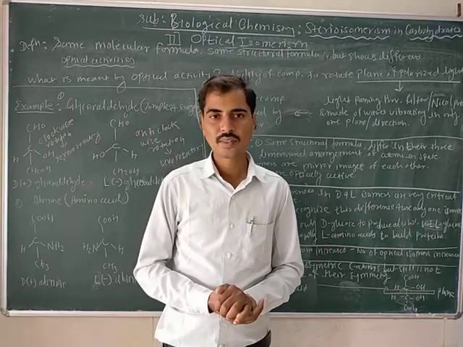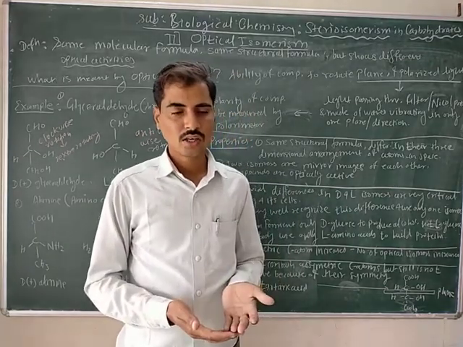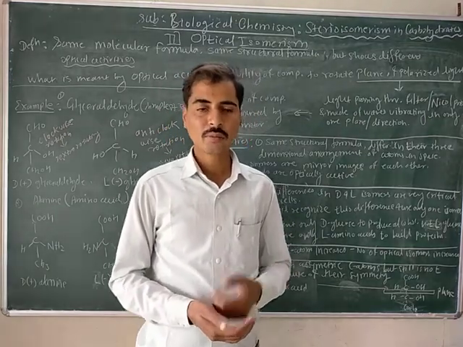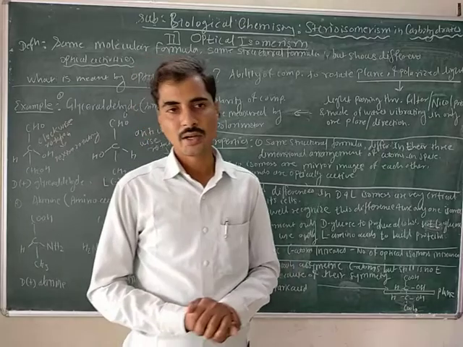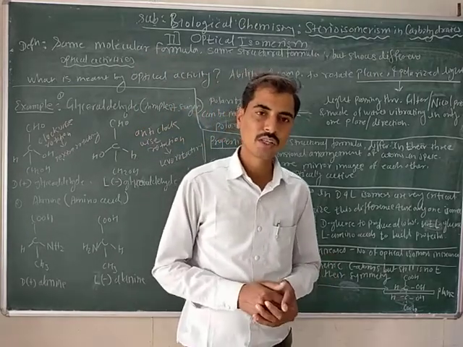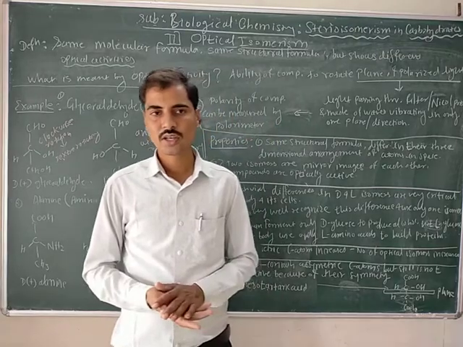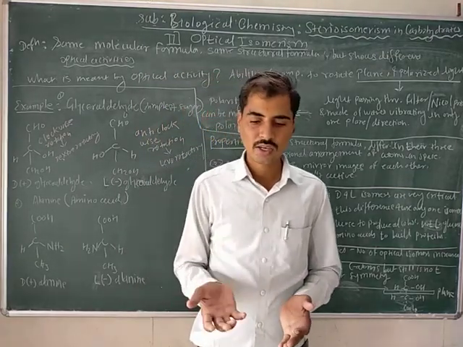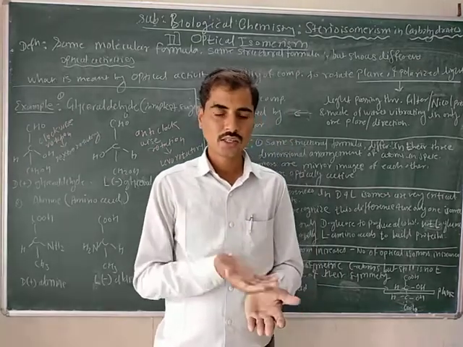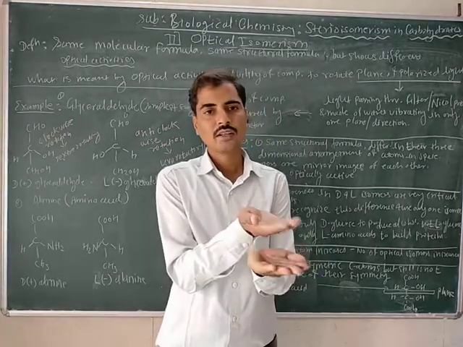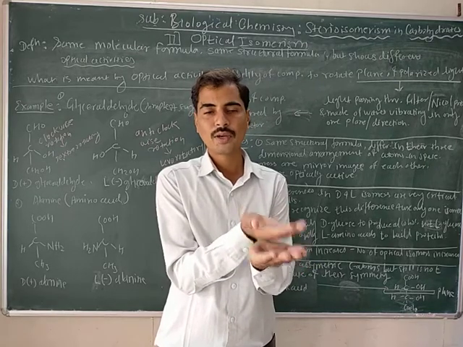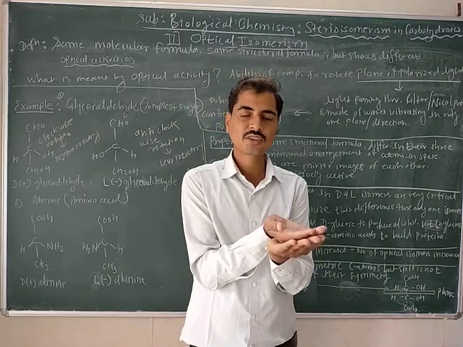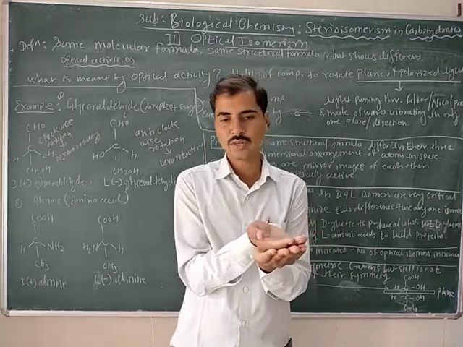For example, the glove of the right hand does not fit the left hand. If we take a pair of gloves and put the right-handed glove on the left hand, there is no fitting, and this type of mechanism is called superimposable.